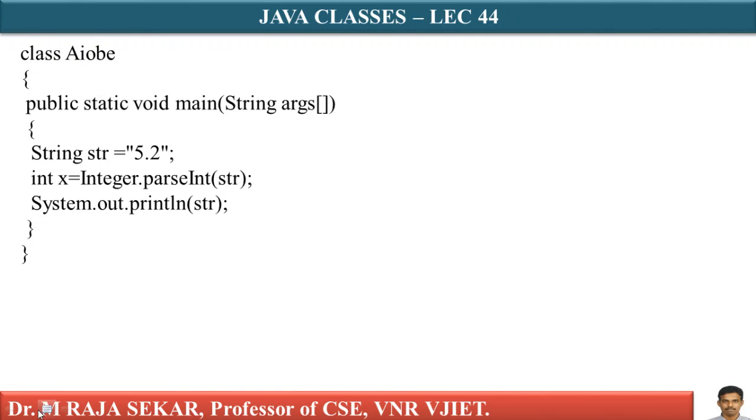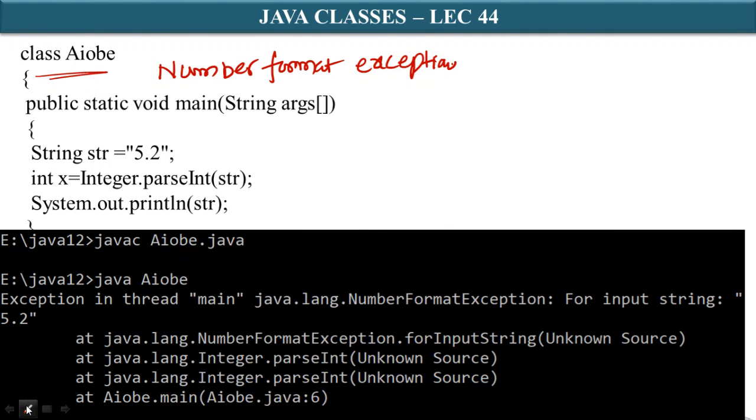Just see this program related to an exception known as number format exception. What is that? Number format exception. This exception is raised when a string value is not parsed successfully. Let me say the class name is AIOBE. My intention is array index out of bound, but actually it's not; it's a number format exception. Whichever name you want, you can write.